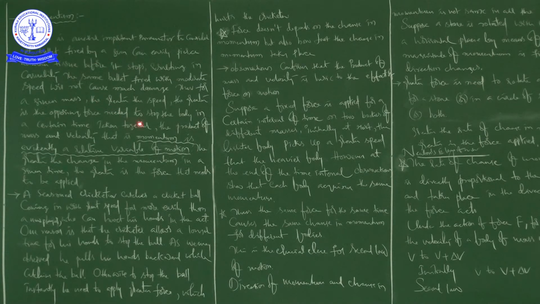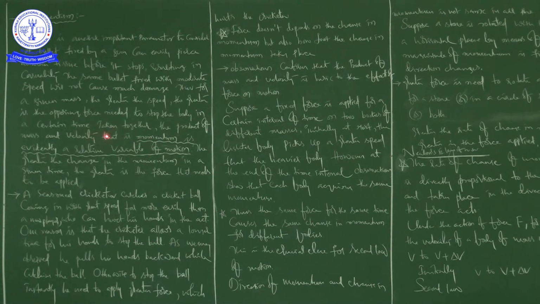For a given mass, the greater the speed, the greater is the opposing force needed to stop the bullet in a certain time.